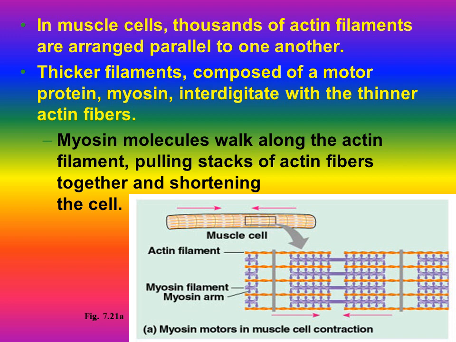Myosin molecules walk along the actin filaments, pulling stacks of actin fibers together and shortening the muscle. The muscle cell contains actin and myosin proteins, which make microfilaments responsible for the contraction and relaxation of muscle cells.